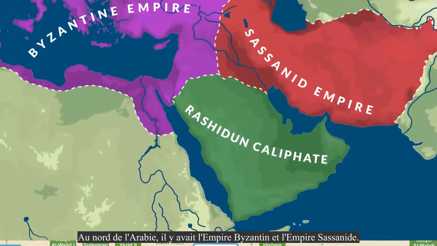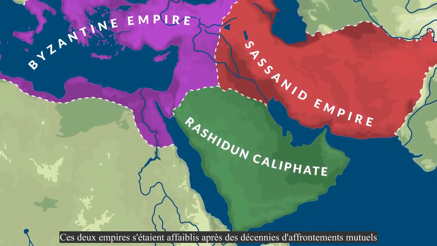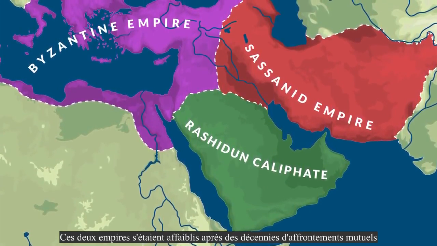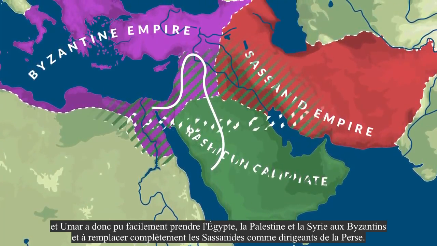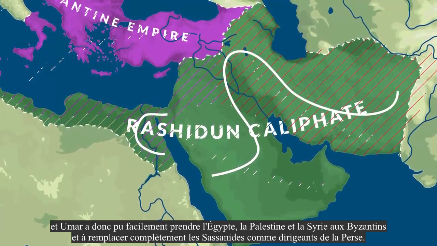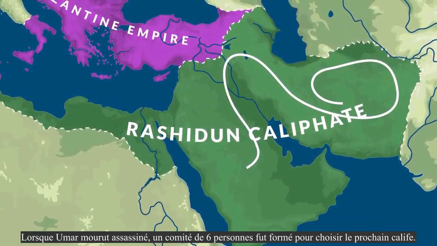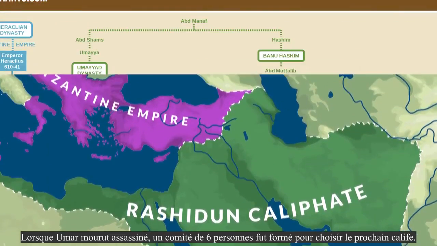North of Arabia was the Byzantine Empire and the Sassanid Empire. These two empires had grown weak after decades of fighting each other, and therefore Umar was easily able to capture Egypt, Palestine, and Syria from the Byzantines and completely replace the Sassanids as the rulers of Persia. When Umar died by assassination, a committee of 6 was formed to choose the next caliph.